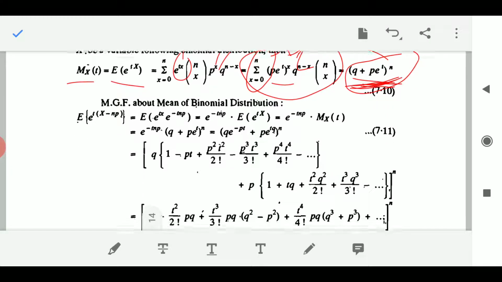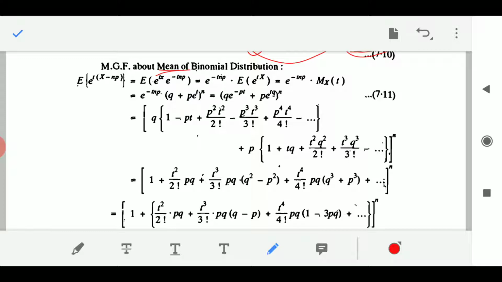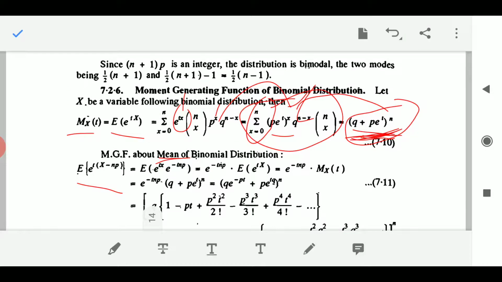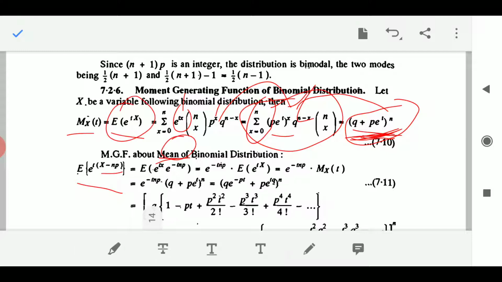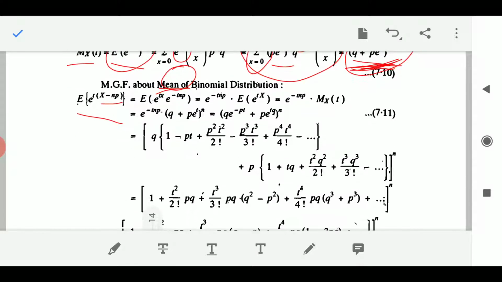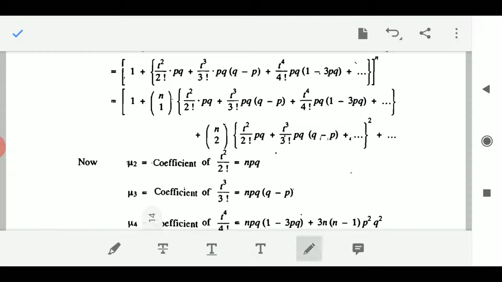There is one more way to find the moment generating function. That way is finding the moment generating function about the mean. The formula for that is nothing but the expectation of e to the power t(x minus np), in place of e to the power tx that we have seen just now. It is just the matter of replacing x by x minus np. Why np? Because np is the mean. Because we are finding the moment generating function about the mean, x is replaced by x minus np, and the subsequent calculations will be performed. You just go through these calculations, and you will find the moment generating function about the mean is coming out to be this much big expression.